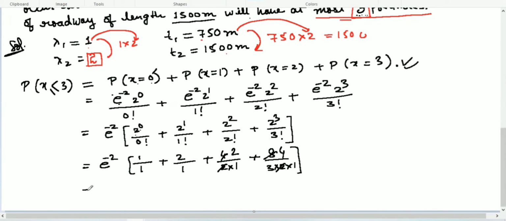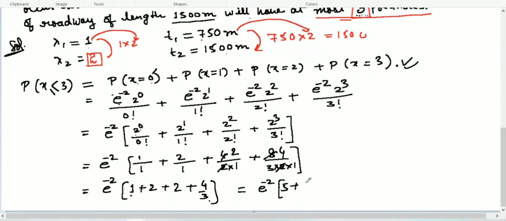Now we can't cancel anymore. So e to the power minus 2 times 1 plus 2 plus 2 plus 4 over 3. So e to the power minus 2, then 1 plus 2 plus 2 is 5, and 5 plus 4 over 3 will give you 1.3333 added.